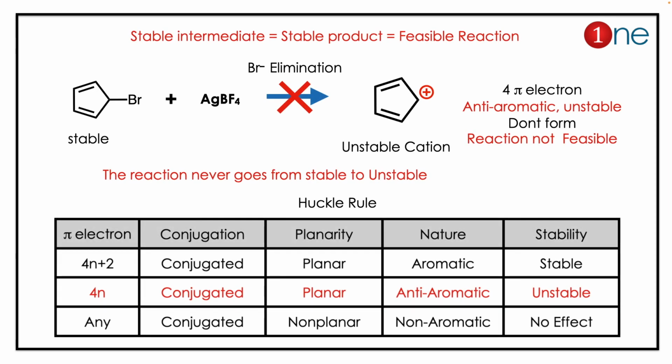Here the final product is just the formation of a salt, but it is not feasible. The reason lies in the Huckel rule, because the intermediate formed is a cation. So the cation stability dictates the final product, but the cation is anti-aromatic. Anti-aromatic in the sense it has 4n pi electrons, which is 4 pi electrons, conjugated and planar. So it is anti-aromatic, highly unstable.